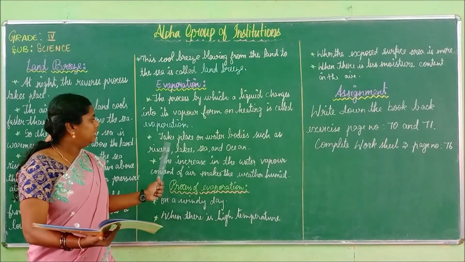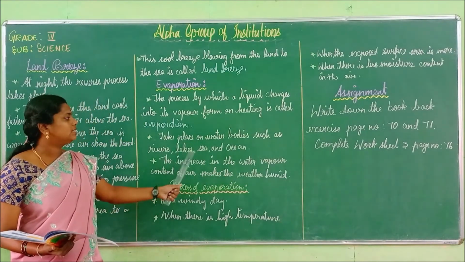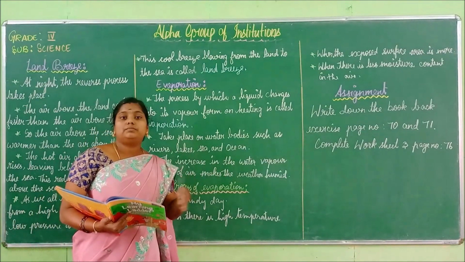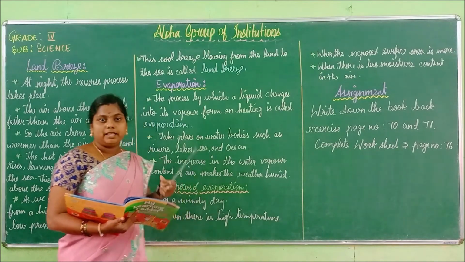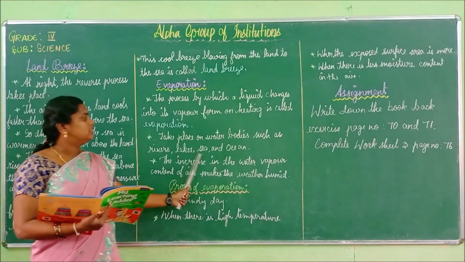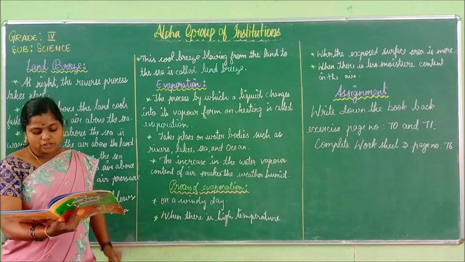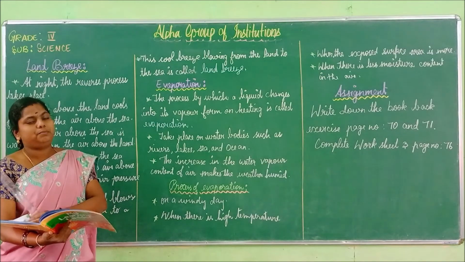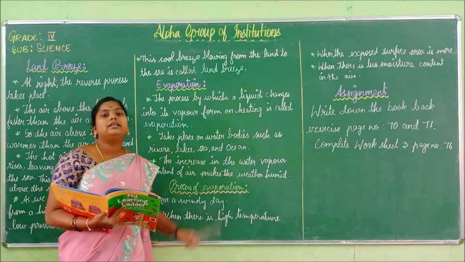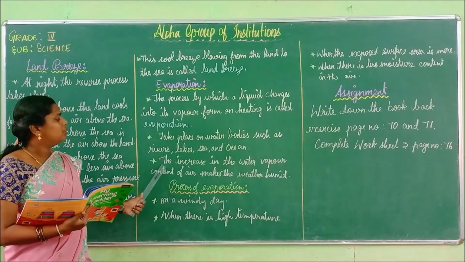Evaporation can take place on water bodies such as rivers, lakes, and seas and oceans. So this may take place in places such as rivers, lakes, sea, and ocean. Wind also helps in the process of evaporation. So here also wind helps in the process of evaporation.